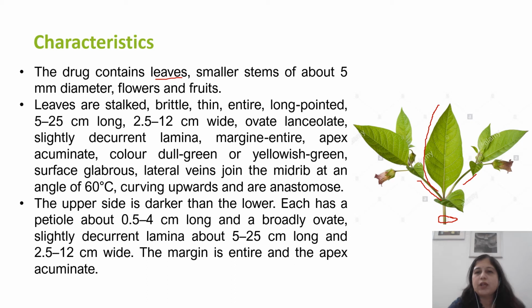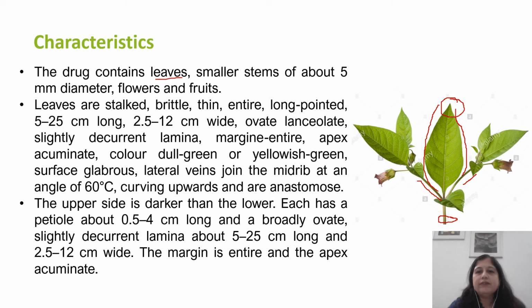On the base side you can see it is more ovate, while on the end part it is long, so it is known as lanceolate. The leaf slightly has a decurrent lamina, and the margin of these leaves is entire. You can see a smooth margin present on these leaves. The apex is acuminate, with a slightly pointed structure on the end. It is not acute but more pointed than the acute apex.